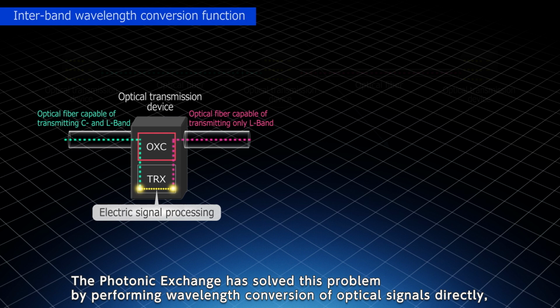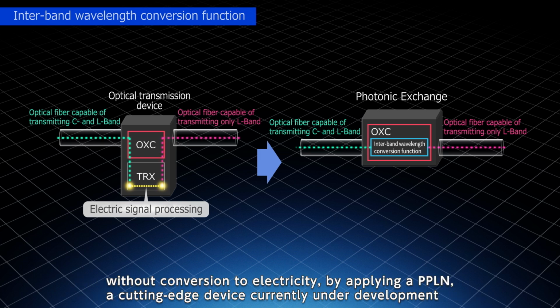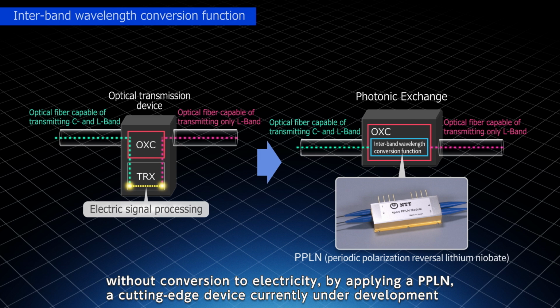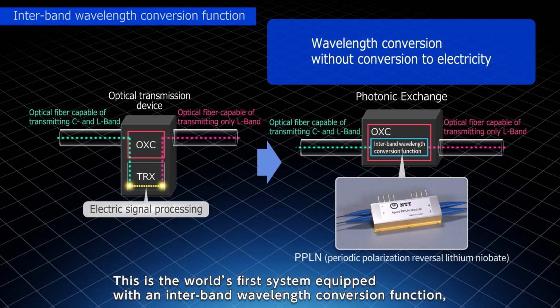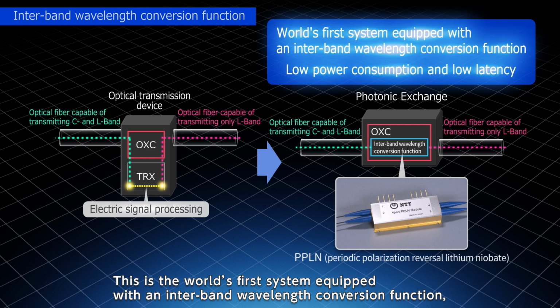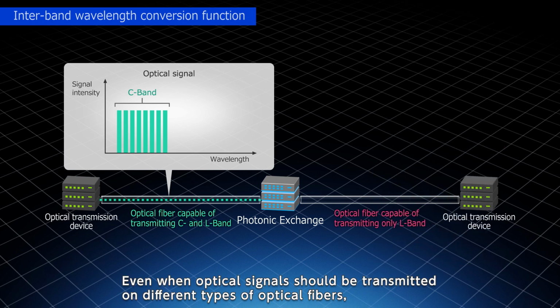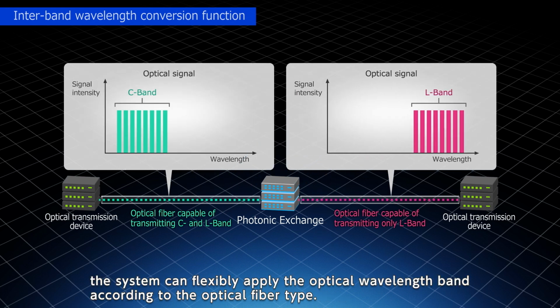The Photonic Exchange has solved this problem by performing wavelength conversion of optical signals directly, without conversion to electricity, by applying a PPLN, a cutting-edge device currently under development by NTT Science and Core Technology Laboratory Group. This is the world's first system equipped with an interband wavelength conversion function, which can simultaneously convert multiple WDM channels in one wavelength band to another. Even when optical signals should be transmitted on different types of optical fibers, the system can flexibly apply the optical wavelength band according to the optical fiber type.